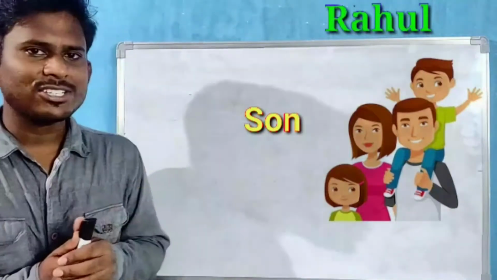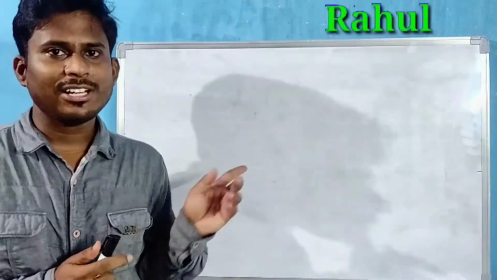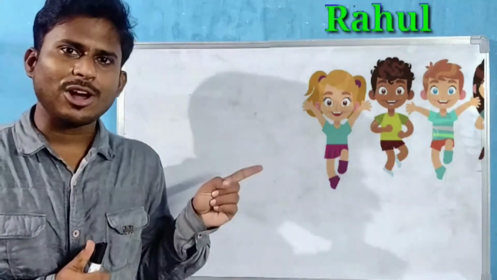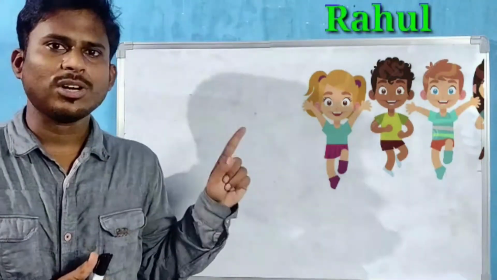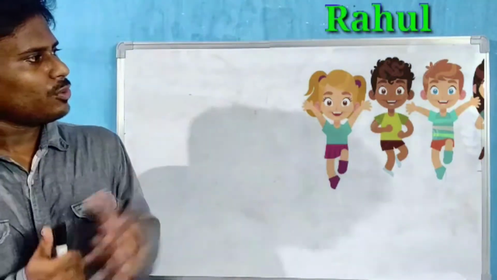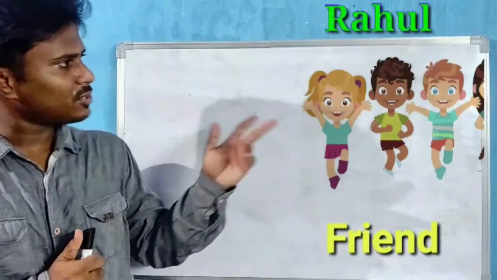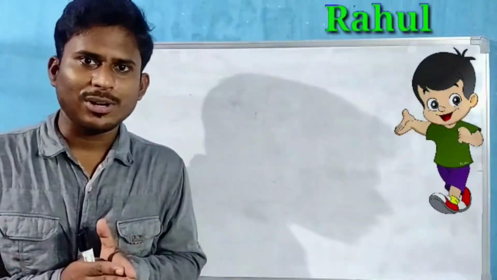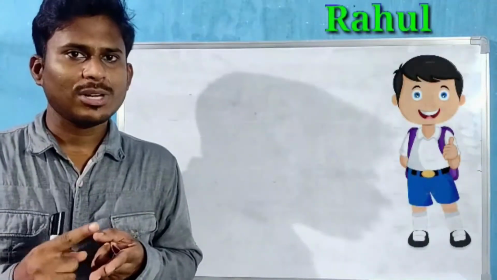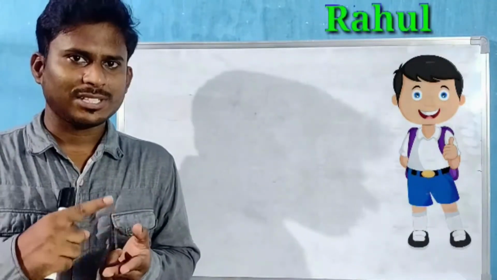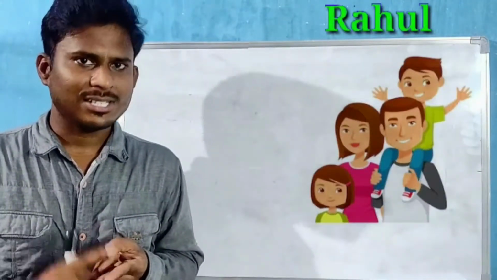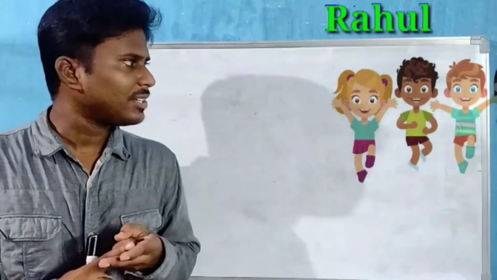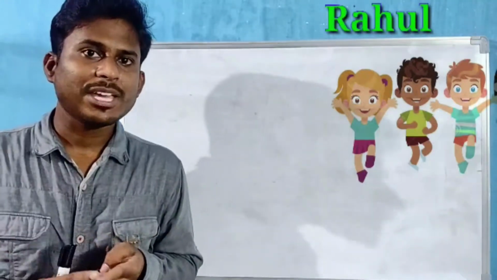Good. After completing enjoyment, he went out to play with friends. See, he is playing with friends. Now see, same Rahul. What is the relation between Rahul and these two? Friend. He is a friend of these two other persons. Now see, same Rahul. After going to school, Rahul became a student. Then after coming home, in the home, Rahul is a son. And see, Rahul is playing with friends and he became a friend.